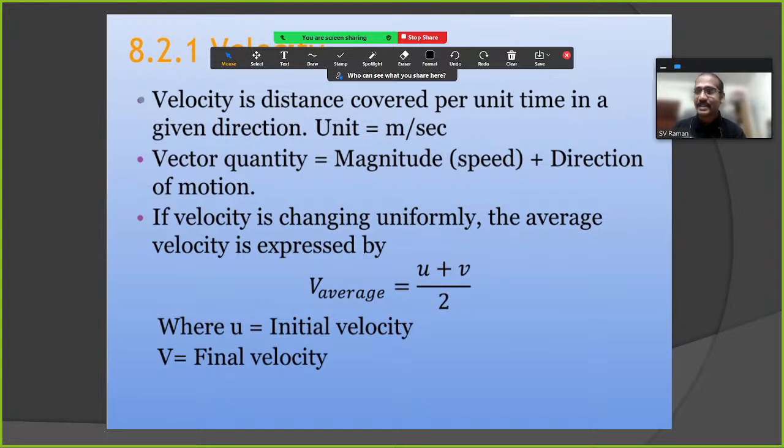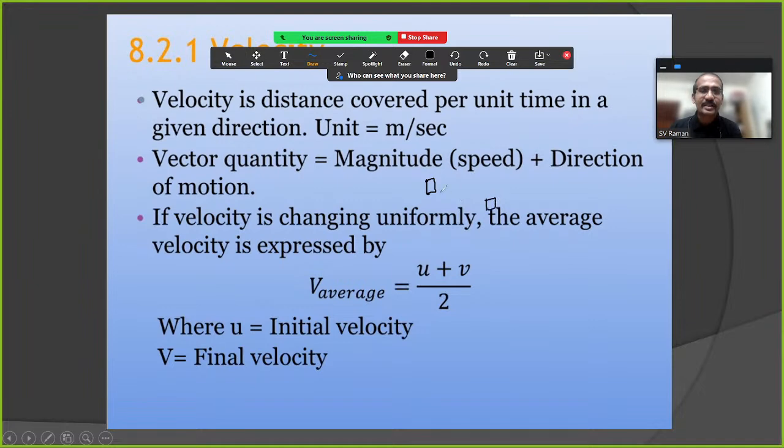Now velocity. How to define velocity? Velocity is equal to displacement by time. Take a student going from house to school.